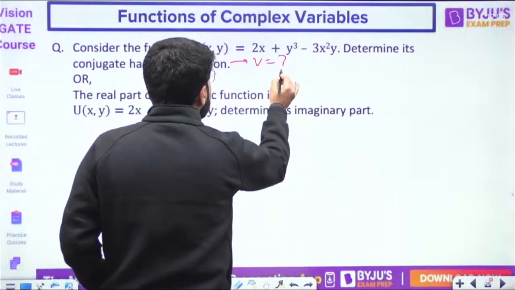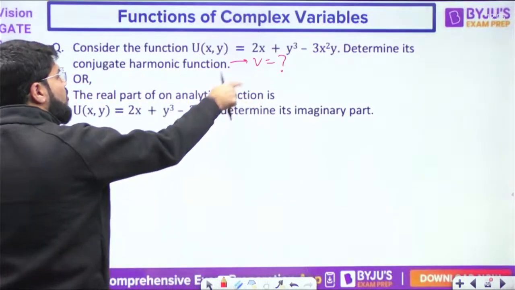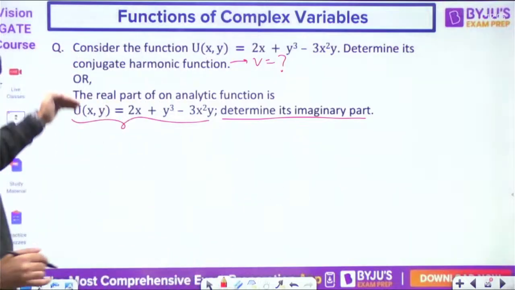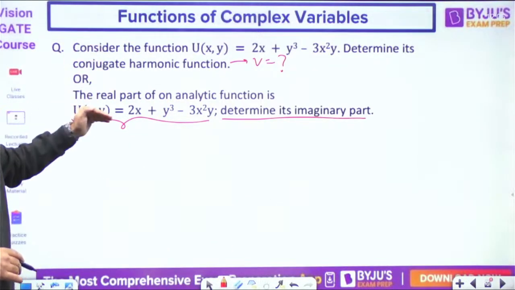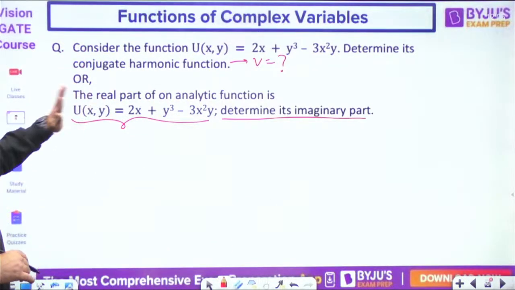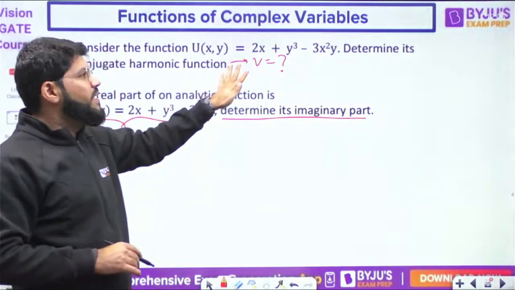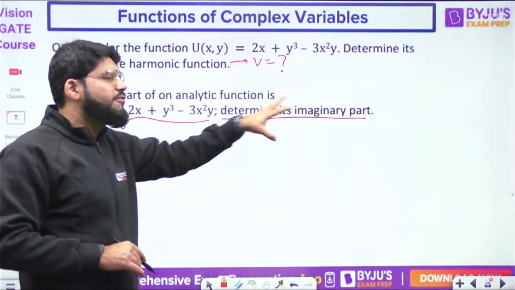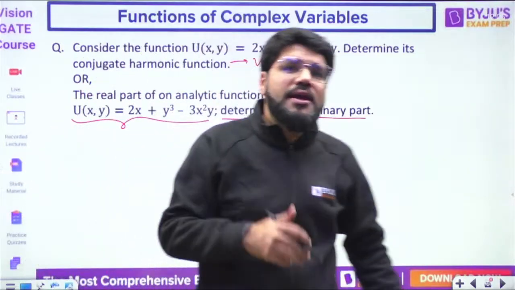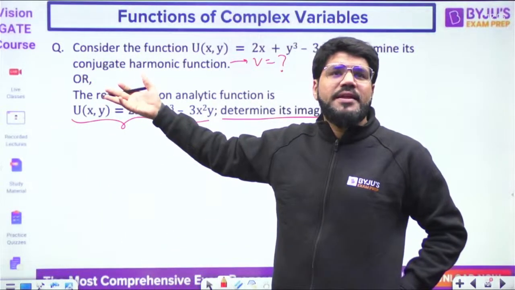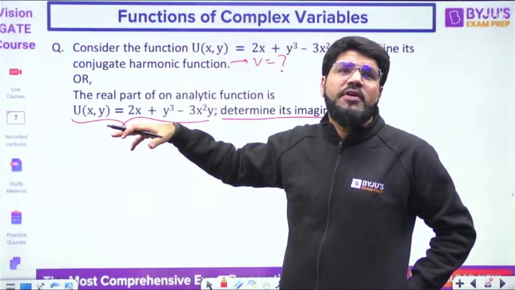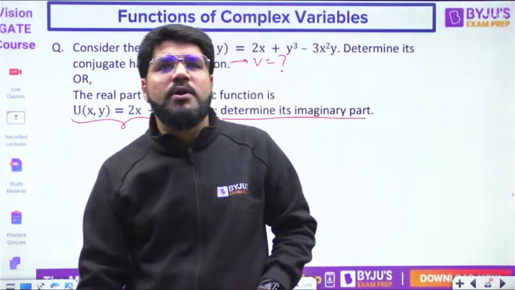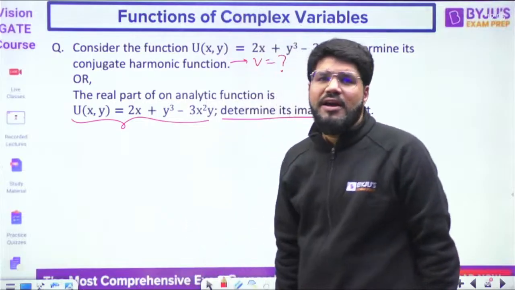Or there can be a straightforward question: the real part of an analytic function is given to you, determine the imaginary part. Both of them mean the same question, केवल language आप देख लीजिए. They can ask either in terms of conjugate harmonic function, or directly find the imaginary part if u is the real part of the function. So इससे पहले क्या question देख रहे थे? If u is the real part of a function, find the analytic function f(z). Now I don't want f(z), I only want the imaginary part v.